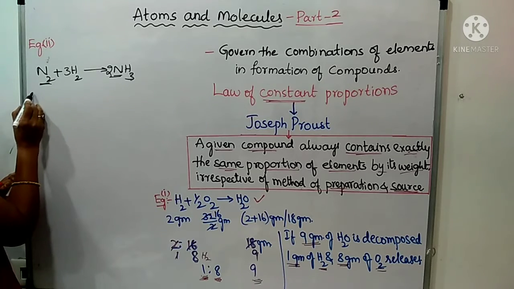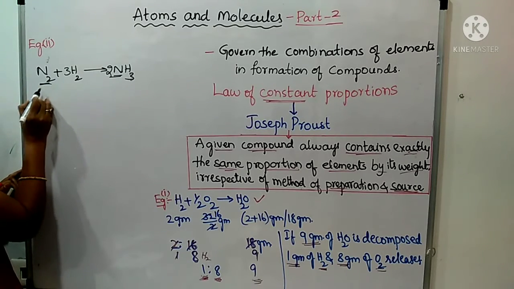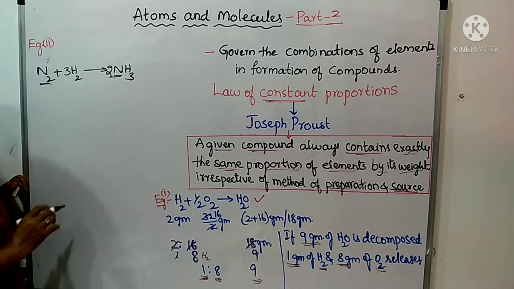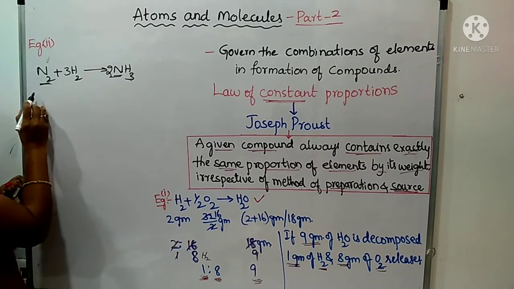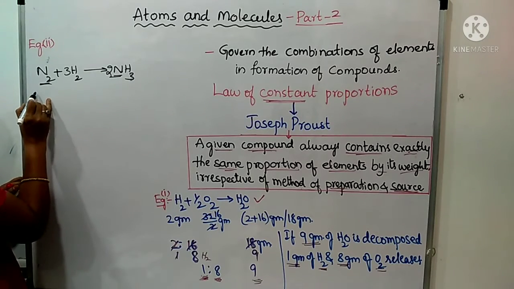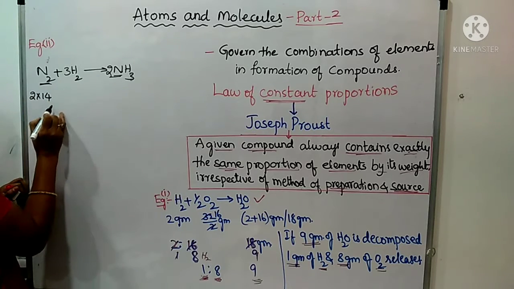Now let us take the mass values. For N2, the atomic mass of nitrogen is 14 grams. We will see what that is in the next classes. Here 2 into 14 grams of nitrogen, which is 28 grams.